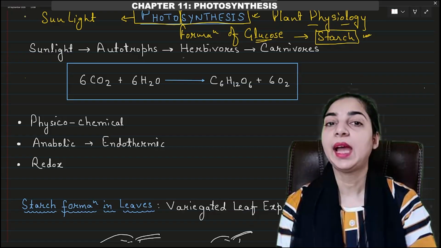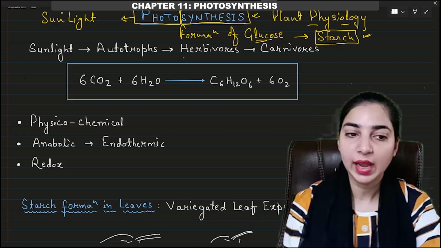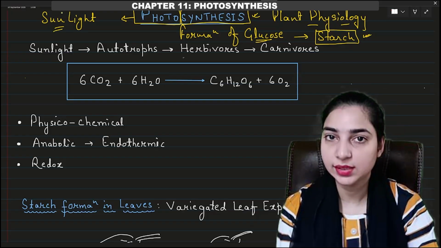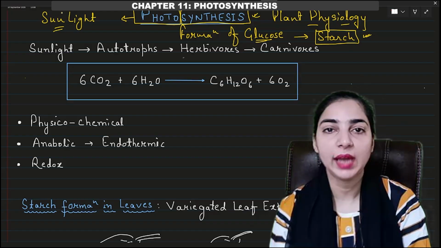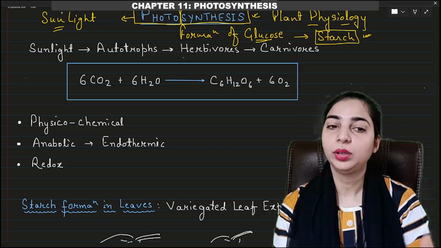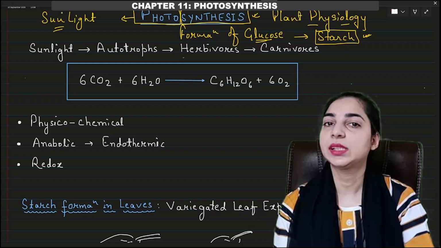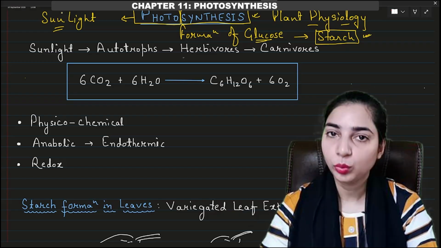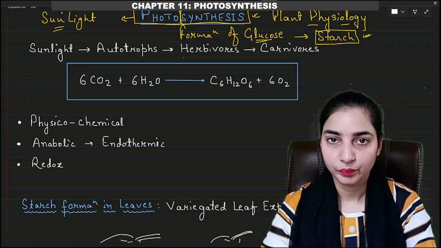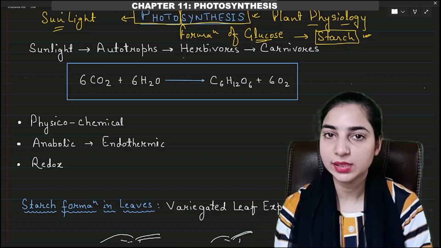Now, what exactly happens during the photosynthesis? As we saw, sunlight is essential. So first and foremost, the sunlight has to be captured by the plants. The process is not possible if the sunlight is not captured by the plant. So can we make our own food just like the plants? No, right? Because we cannot capture the sunlight.